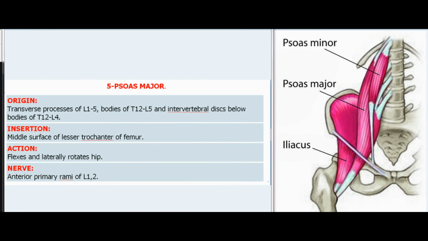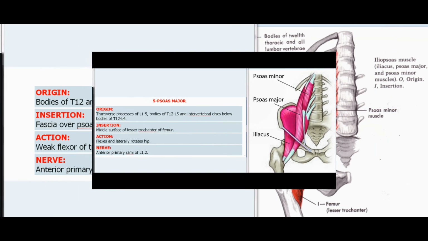5. Psoas major. Origin: transverse processes of L1-5, bodies of T12-L5 and intervertebral discs below bodies of T12-L4. Insertion: middle surface of lesser trochanter of femur. Action: flexes and laterally rotates hip. Nerve: anterior primary rami of L1, 2.